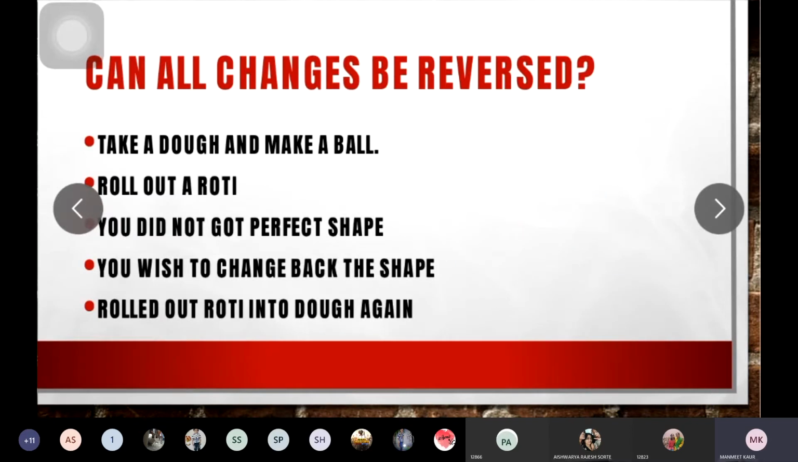What you are doing, you are taking one ball of atta, and you are making a ball out of it. Then you roll out a roti out of that dough and you didn't get that perfect shape. Now you wish to change back the shape of the roti. So you brought back the shape of the dough or the ball again from that rolled out roti.